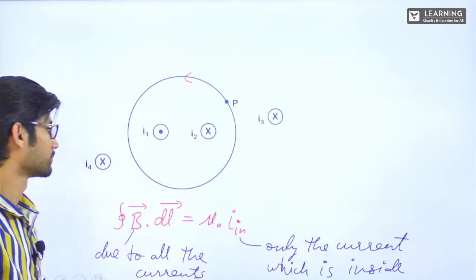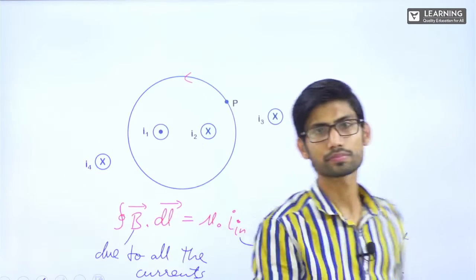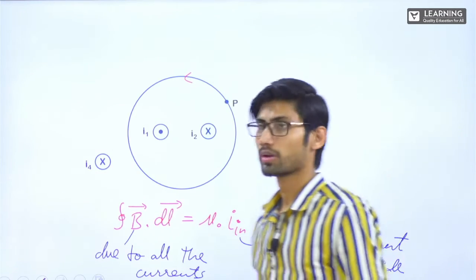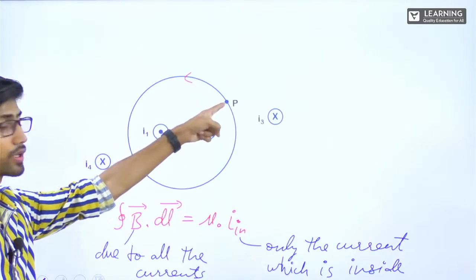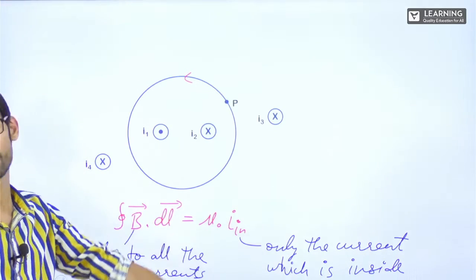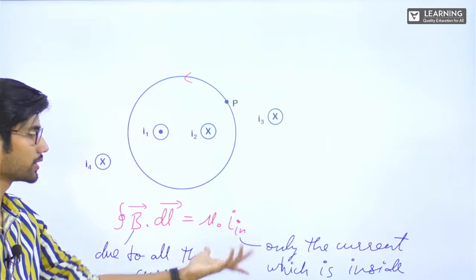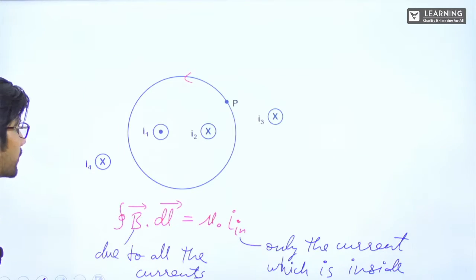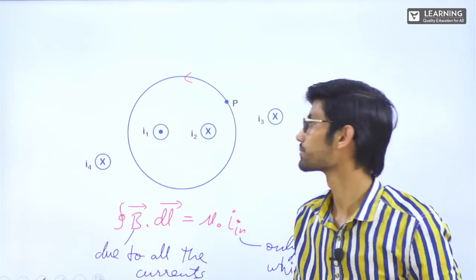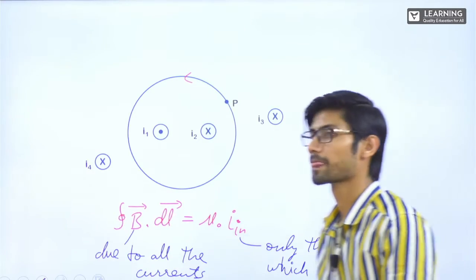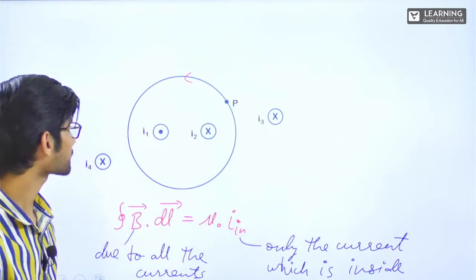Clear? Note it down, very important. The magnetic field here, whatever we get, will be due to all the wires. But the current which we are taking is only the enclosed one. That is the beauty of this particular law, that by using this we can get the magnetic field due to all the wires. Okay? Done. Next.